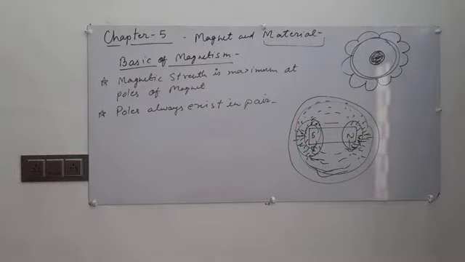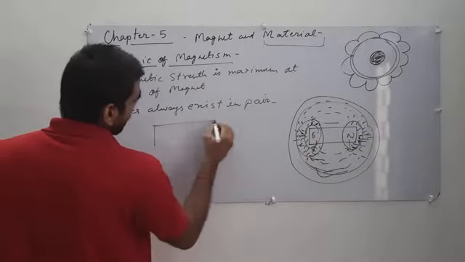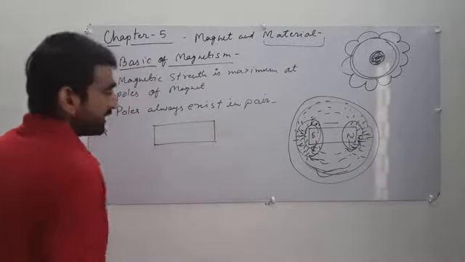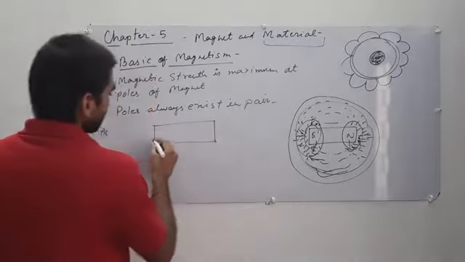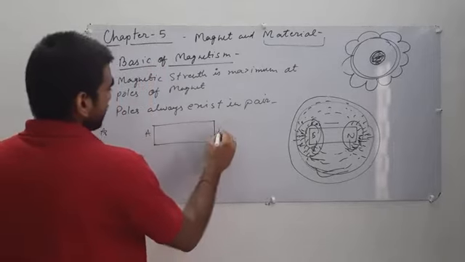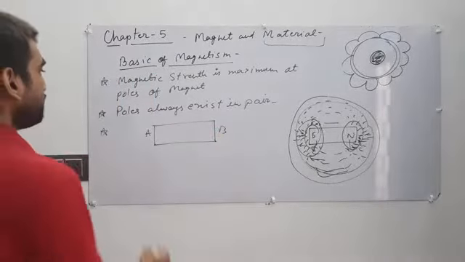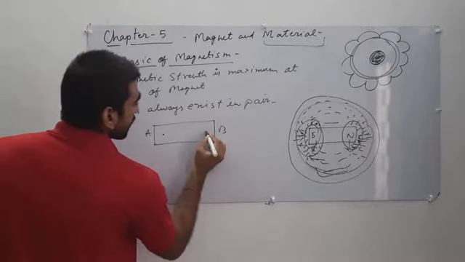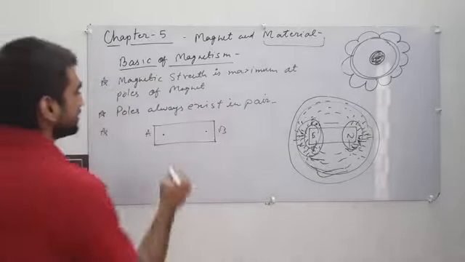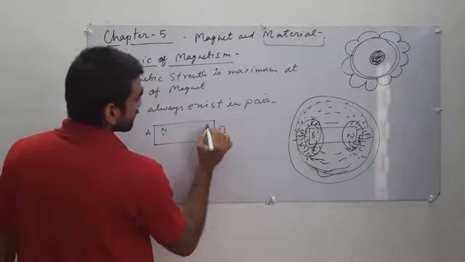Now, one more important point: when you look at a bar magnet, there is a dimensional length from A to B. These are the terminals of the bar magnet, and the poles exist slightly inside from the terminals. This is the north pole and this is the south pole.